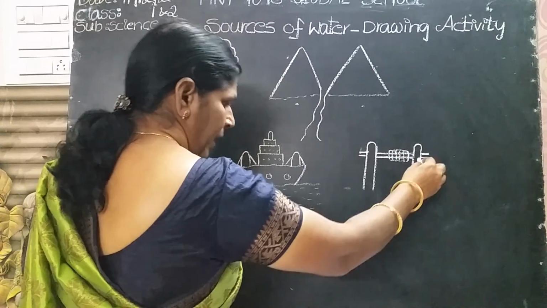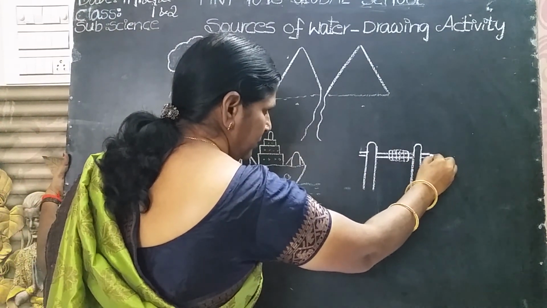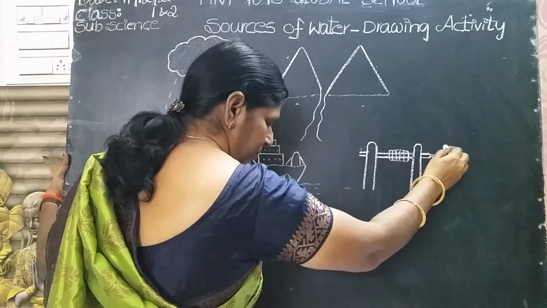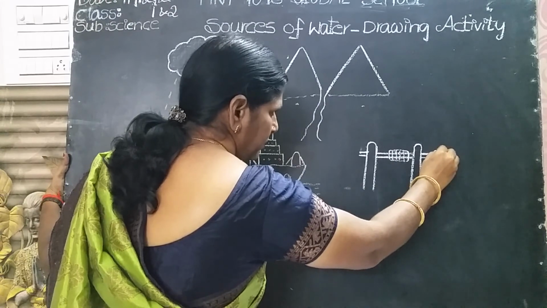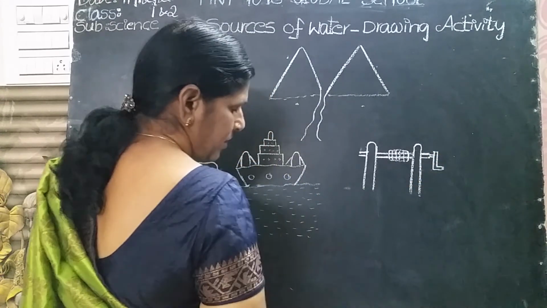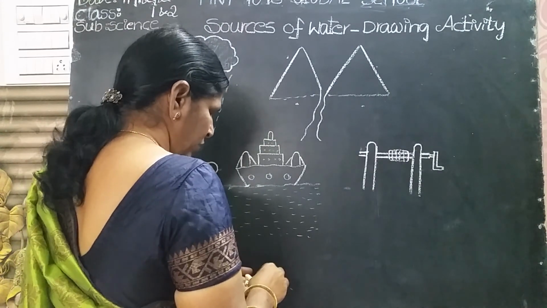And here you have to draw a handle like that.